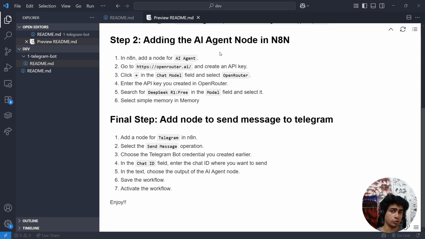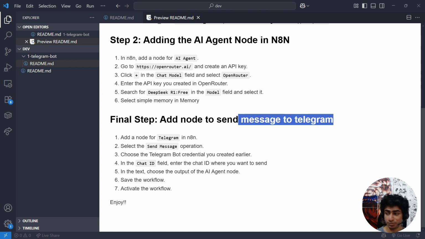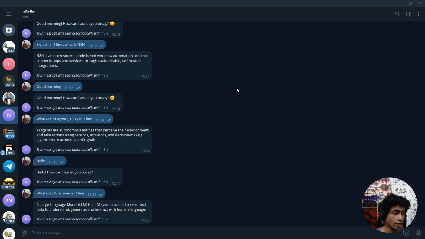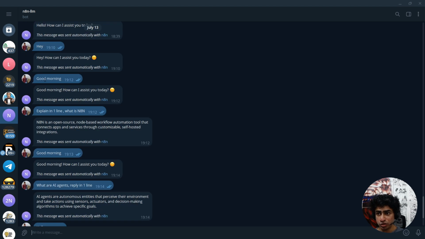The third step is going to be whatever response you get from that AI agent, you're going to pass it back to the Telegram. As simple as that. So in three quick steps, we are going to have our whole AI agent ready, which you can talk to.